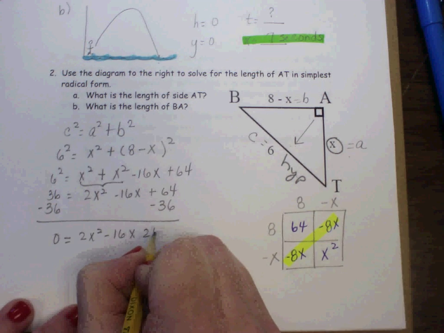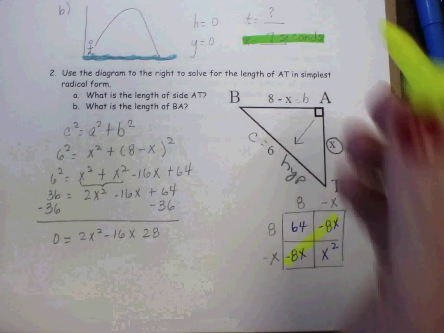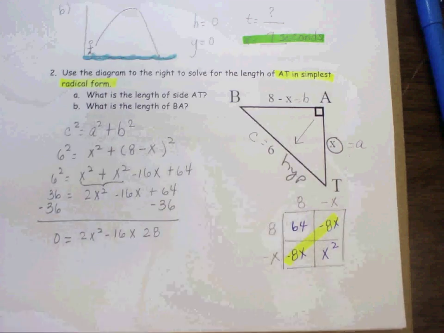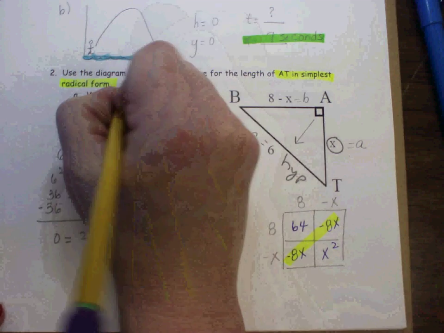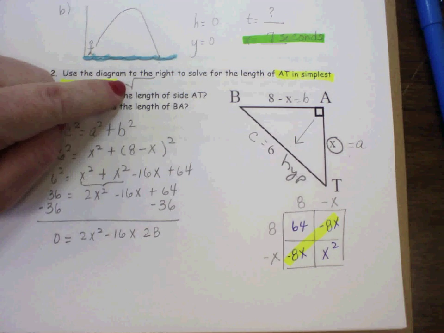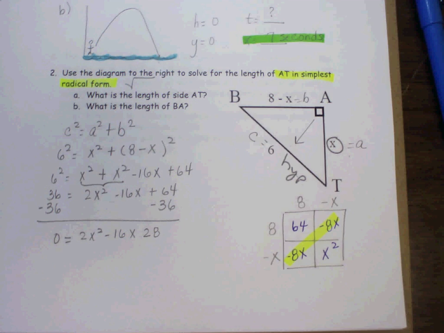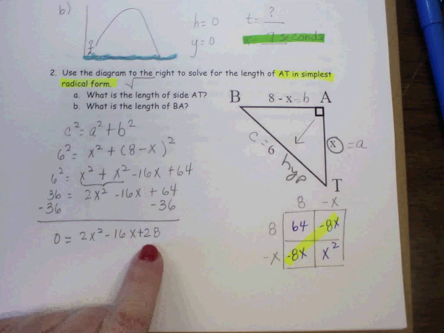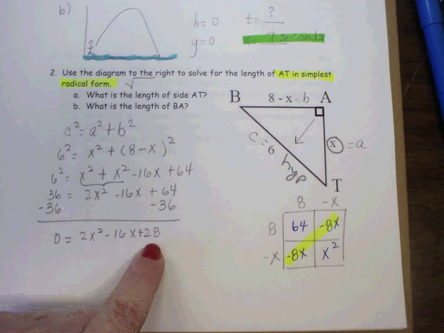Now, we have to find the length of AT in simplest radical form. If you remember, radical form is a square root. Now, if I factor, I'm not going to find a square root. I don't think that I can multiply to 28 and get 16 and then a 2.